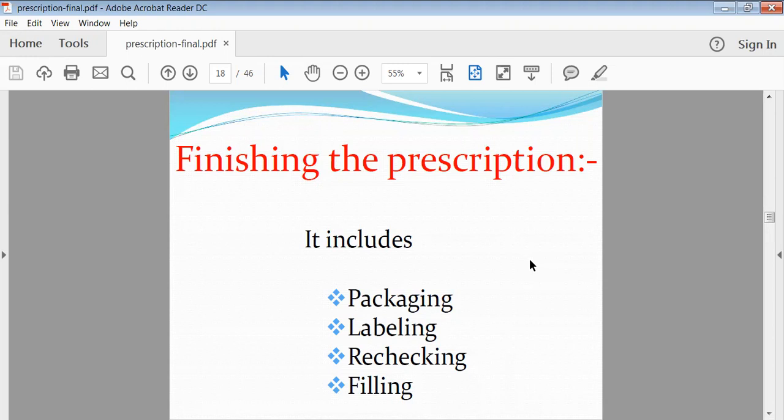Then rechecking. Rechecking means that once again he has to confirm that the XYZ patient was there, and this is the actual medicament of that patient. So finally, when he is handing over that medicament to the patient, there should not be any kind of mistake. That's why he should recheck whether the particular drug was prescribed and that drug's tablet was prepared or not.